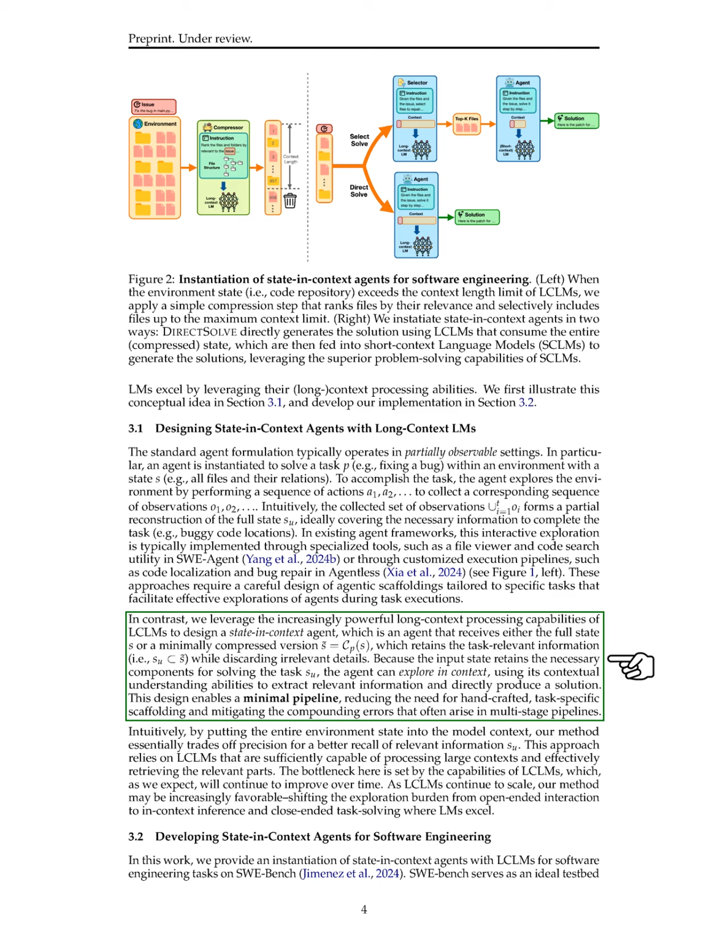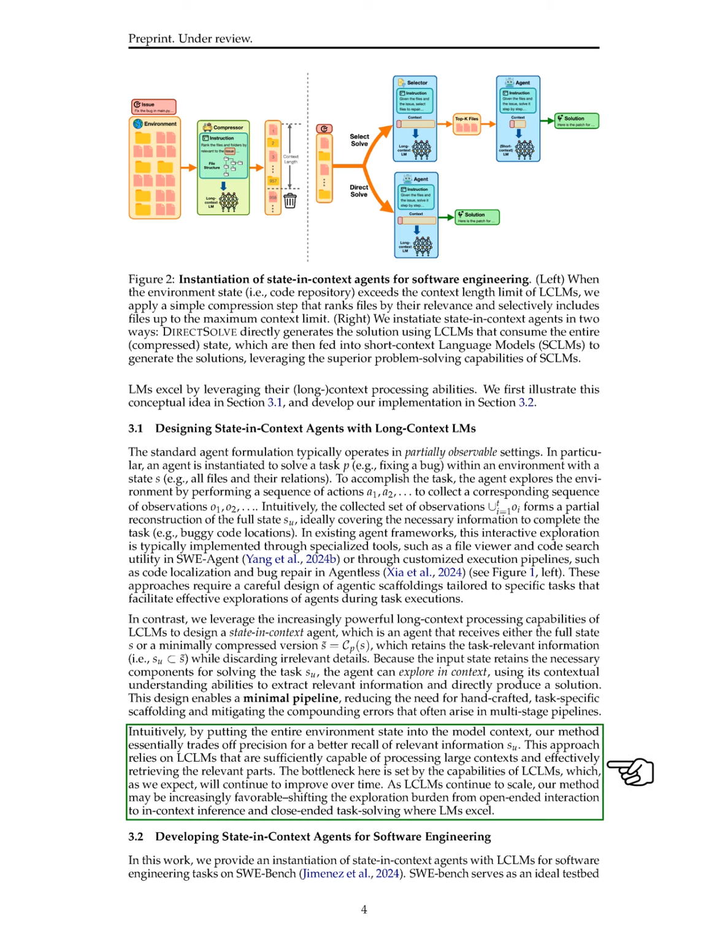Existing frameworks often require specialized tools for exploration, but we leverage LCLMs to create a state-in-context agent that receives either the full state or a compressed version that retains relevant information. This allows the agent to explore in context, using its understanding to extract necessary details and produce solutions directly. By including the entire environment state in the model context, we trade off some precision for better recall of relevant